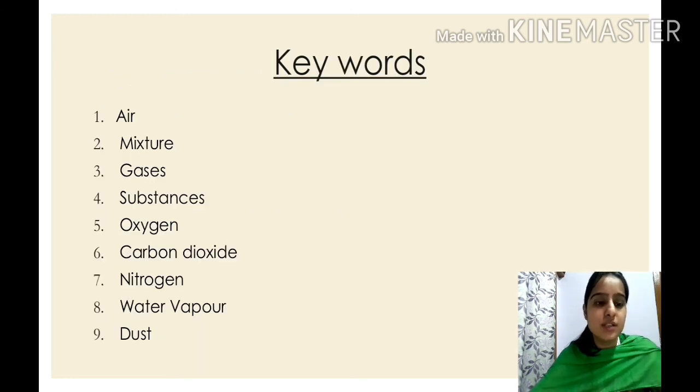So, the key words which we have come across, children, are air, mixture, gases, substance, oxygen, carbon dioxide, nitrogen, water vapor and dust. You can note down these words in your copy, children.